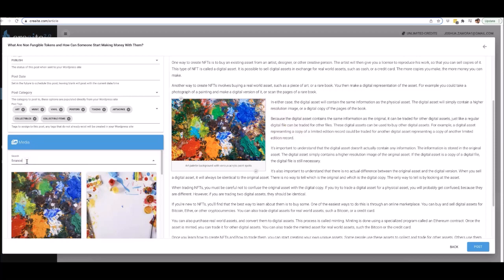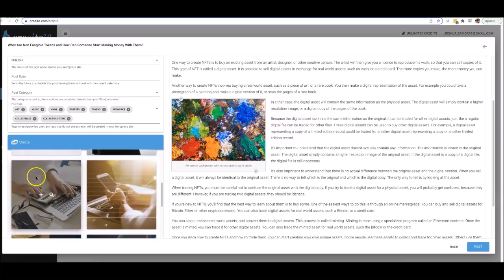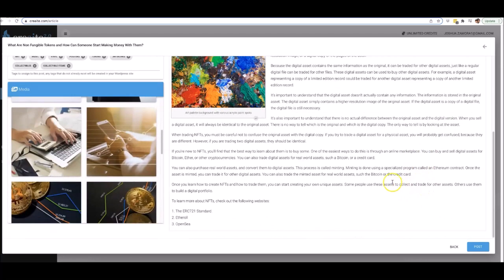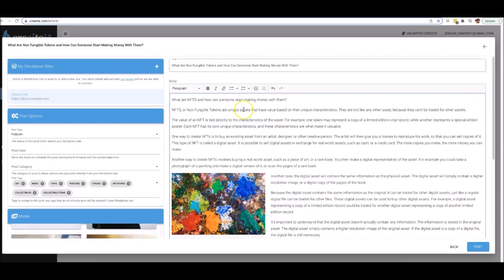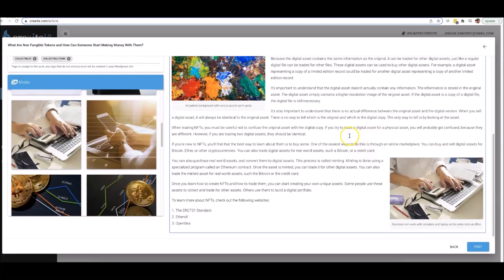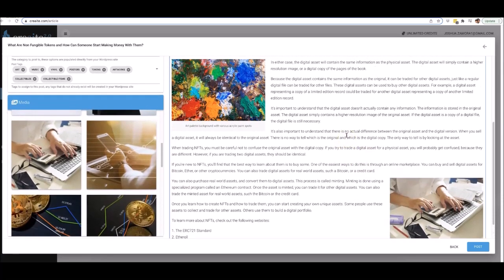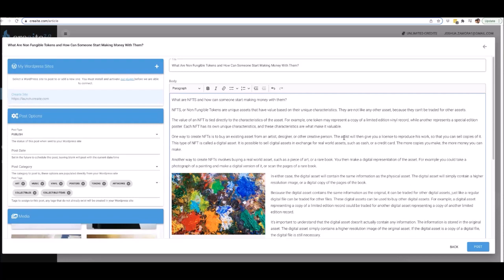All right, so if I do something around finance as well, we can go ahead and add a finance image in here and make that go to the right. All right, and obviously you can add your H1 tags, your H2 tags, you can add links. You can pretty much really format and optimize this as much or as little as you'd like before you post that to your site.